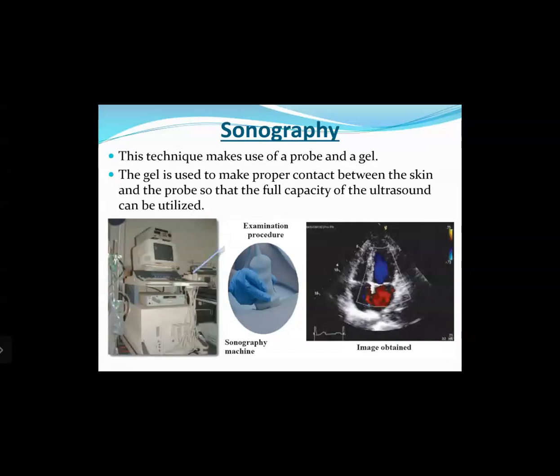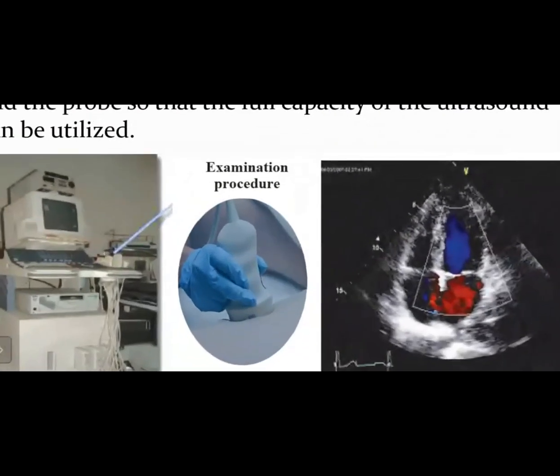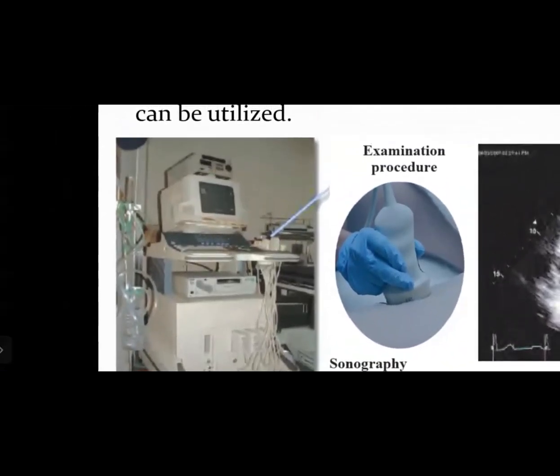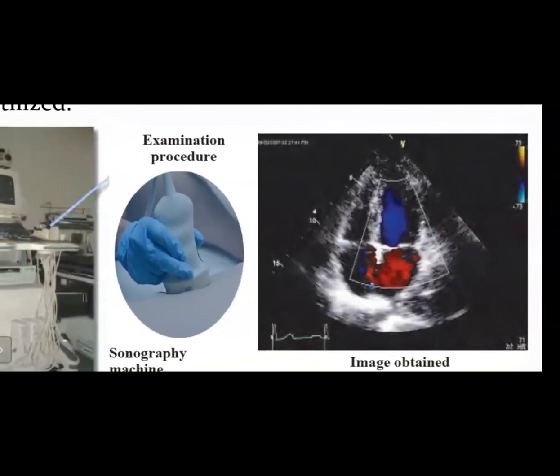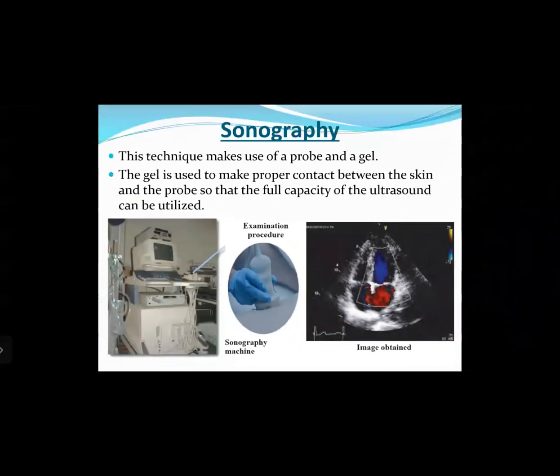Now if you look at the diagram, in the center you can see a probe which is held in the hand. That probe is moved over the surface of the body where you want to visualize or image the internal organs, right? That probe is connected to a sonography device or a machine, which is just like a computer, and the images of the internal organs are generated on the screen. Now, a normal human being cannot analyze and understand the images present there. So, a sonography technician, a trained person, is present who is trained to identify the problems from the images shown on the screen, and then he will generate a report which the doctor will see.